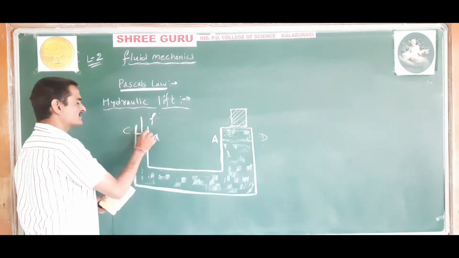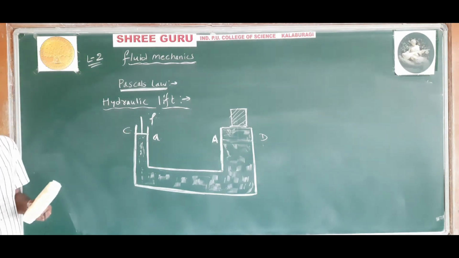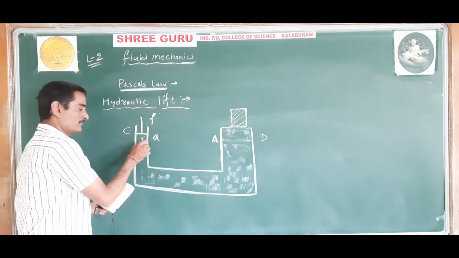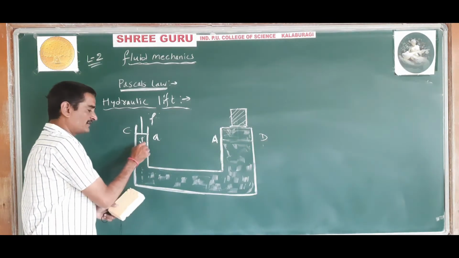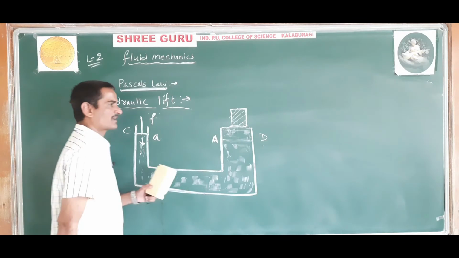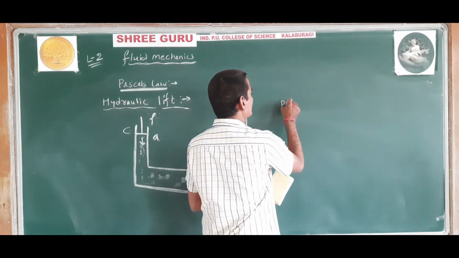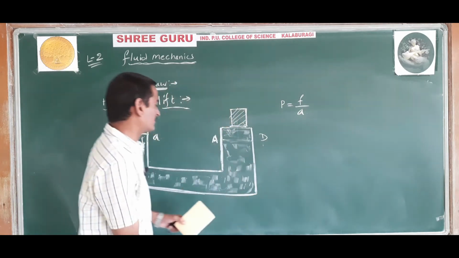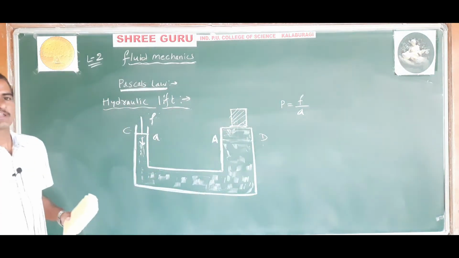So when a small force f is applied on the piston of cylinder C, the pressure transmitted to the liquid is P equal to f divided by a.